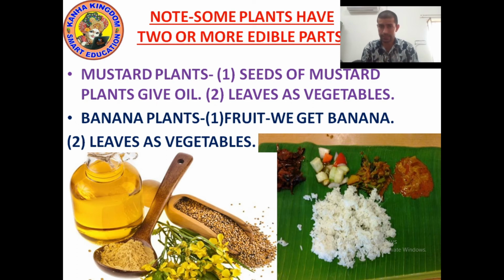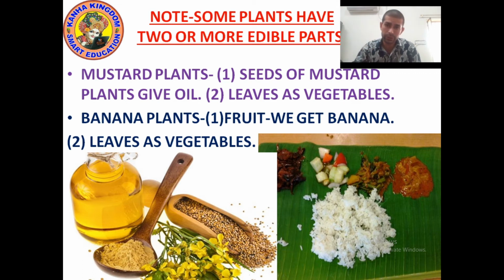Second is leaves. In the south, people make vegetables from the leaves of banana plant, and they also use them as thali, or you can say as utensil to put rice, vegetables, chapatis, idli, dosa, and they eat.